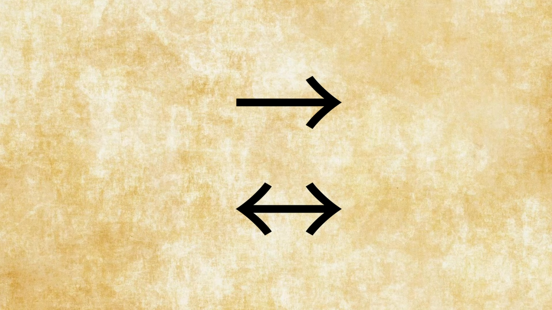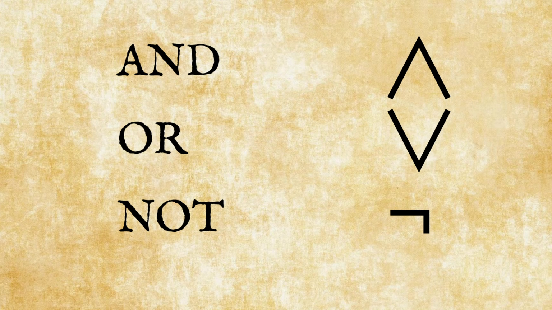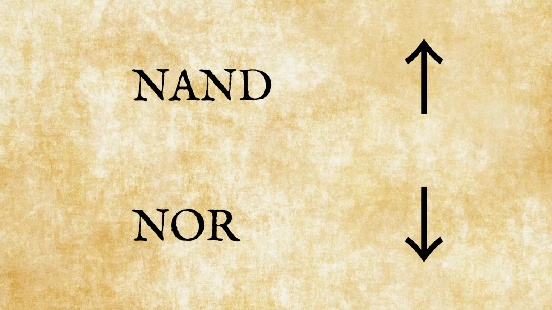In other words, all logical operators can be expressed by only using these three operators: logical and, or, and negation. And the funny thing is, it can actually be reduced even further. But then we need two completely new operators. One called NAND, not and, and NOR, neither nor.